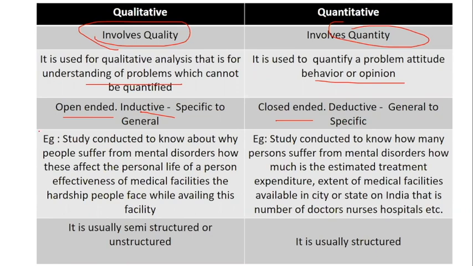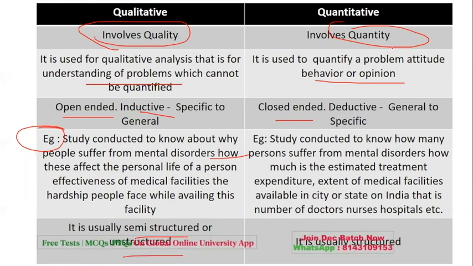Okay. If I give you an example, a study conducted to know why people suffer from mental disorders, how these affect the personal life of a person. See the word how, describe how it affects. Whereas here, it is the same example, but how much it affects, it will be a part of your quantitative research. Qualitative is, as I said, semi-structured or unstructured, whereas quantitative is very, very or highly structured.